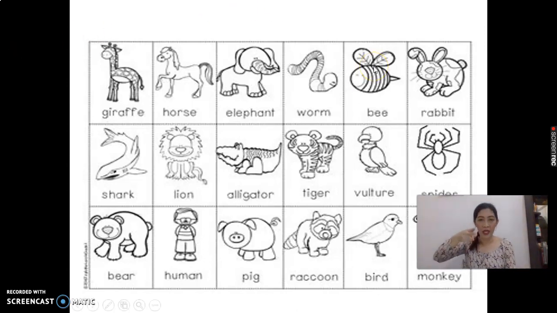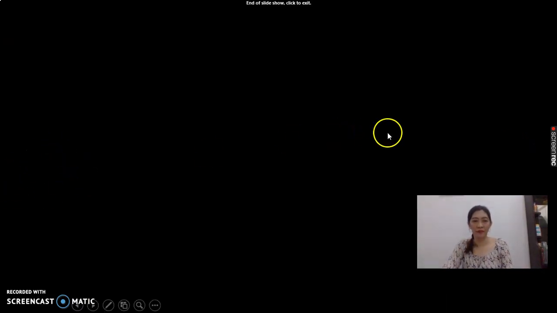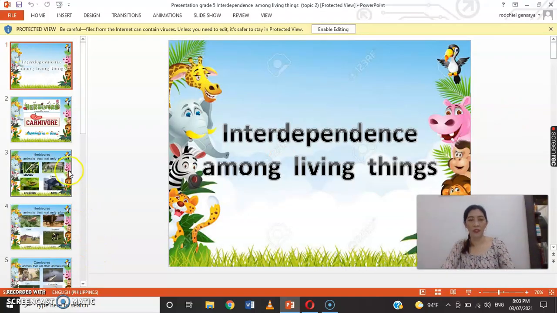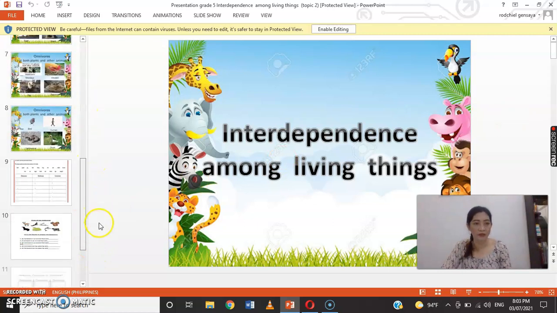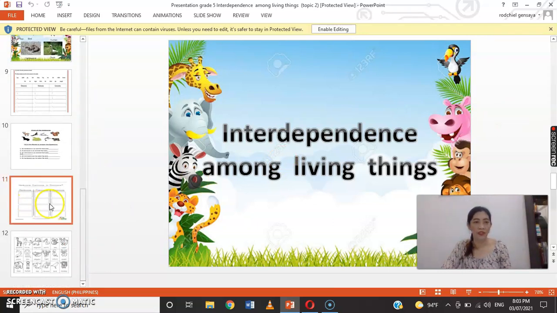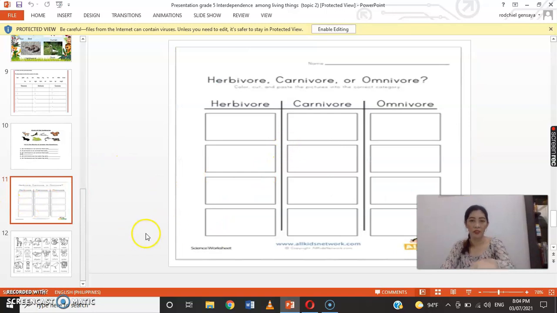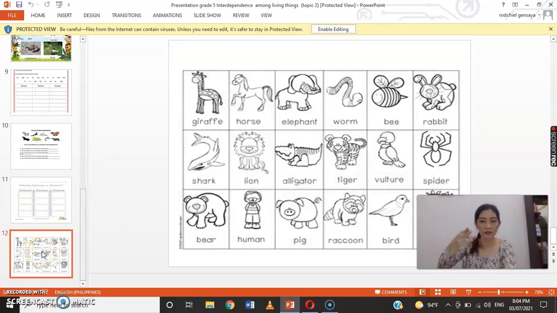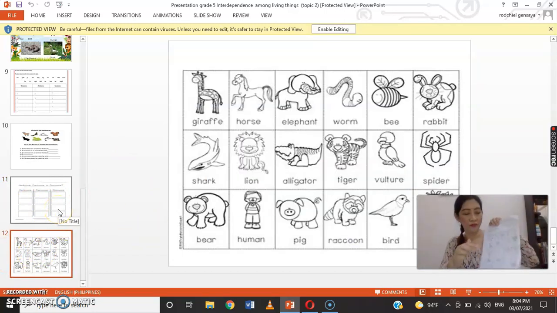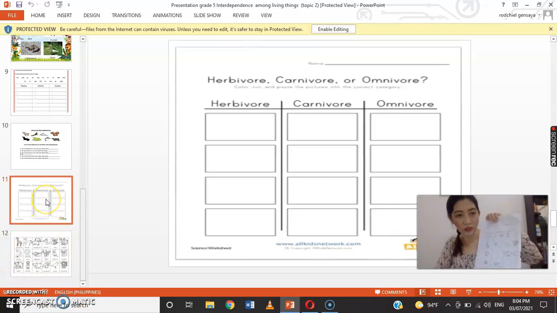Please cut the pictures and paste the pictures here in the box.